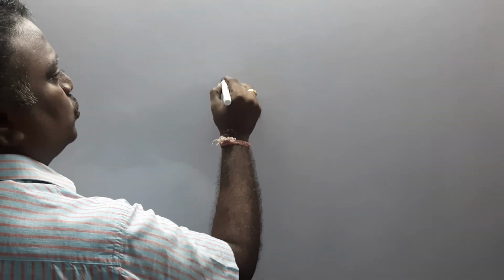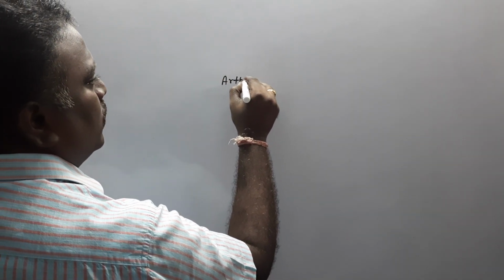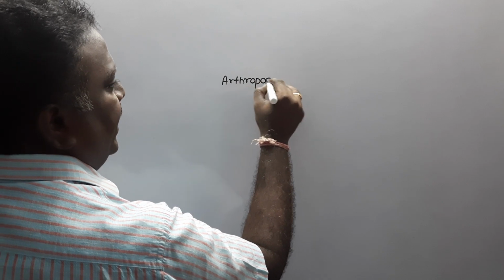Good afternoon, Nana. In the previous classes, we explained about Cnidaria, Ctenophora and Platyhelminthes, as well as Annelida and Aschelminthes. And today we are going to explain the concept called Arthropoda. What is the concept that we are going to explain, Nana?